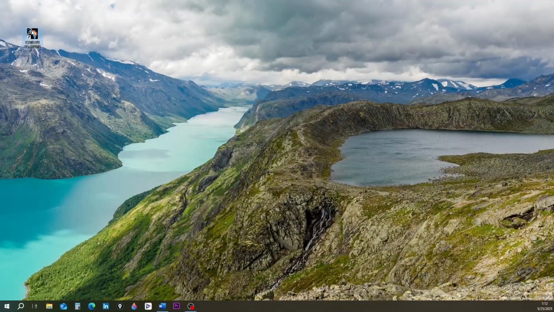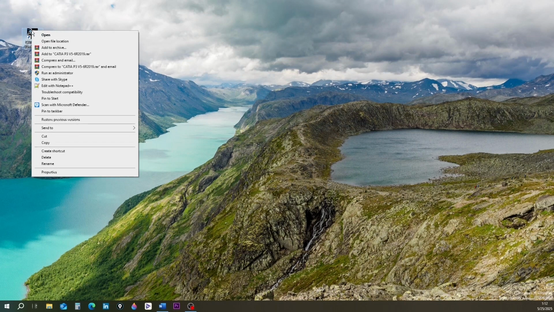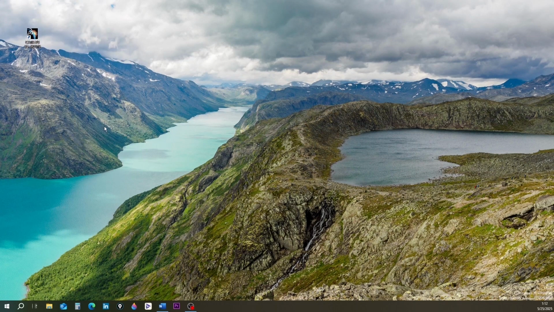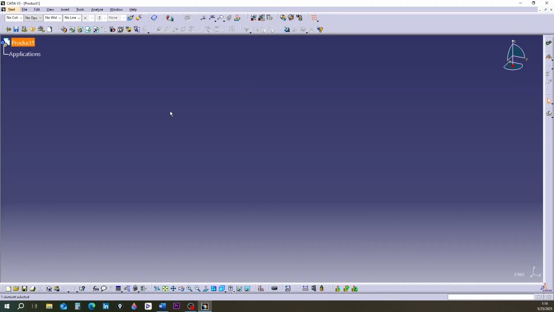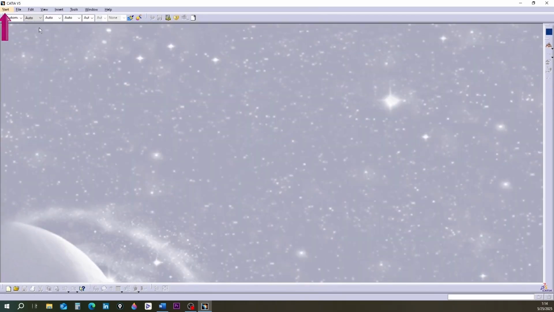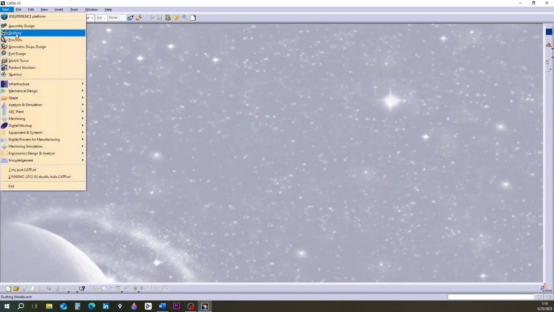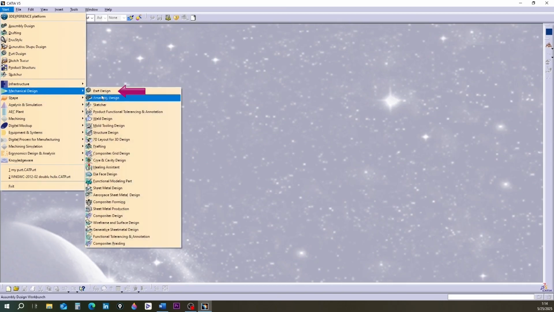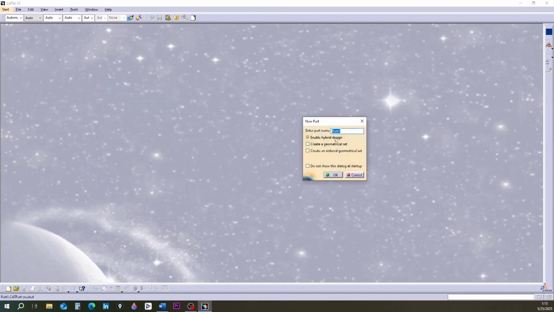Right-click on the software icon. Click Open. Wait for the software to open. Close the product environment. Change the name Part 1 to My Part.